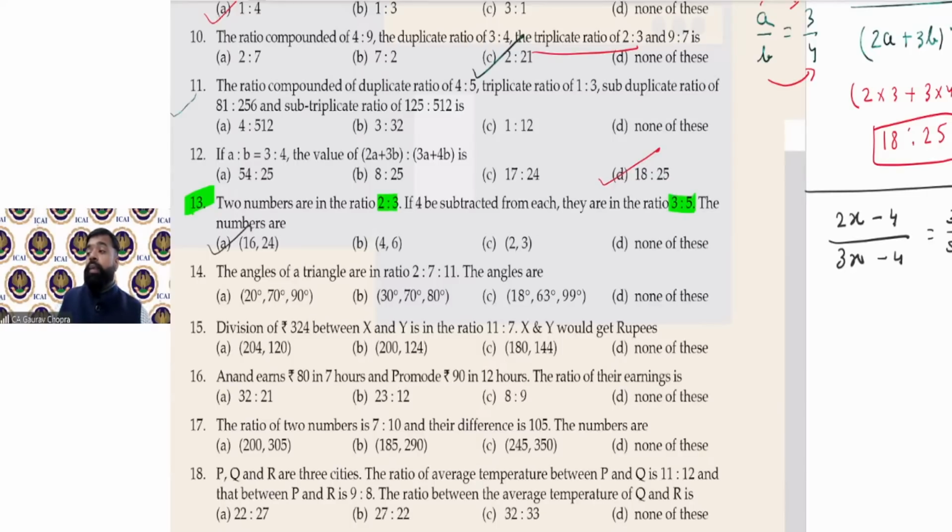Now, second method क्या हो सकता है? Second method is कि जो आपको ऑप्शन गिवन है, इस ऑप्शन में से you can apply this condition, that is subtract the 4. So 16 minus 4 आपने किया, it is 12 and 24 minus 4 is 20. Now you can check the ratio of 12:20. 12 and 20 का क्या रेशियो आता है simplified? It is 3:5. So you can match this 3:5. अगर ये मैच हो रहा है, your option number A is correct. So simply by using the option also you can do this question.